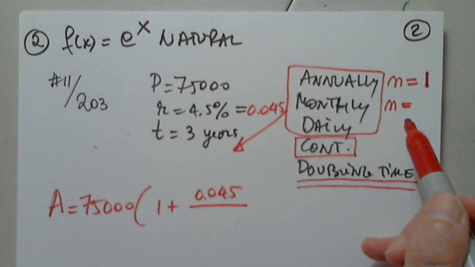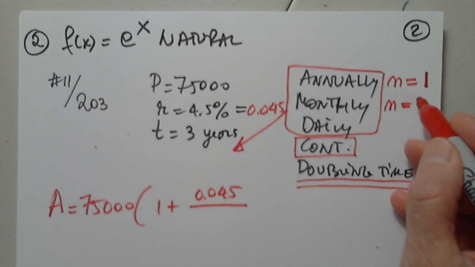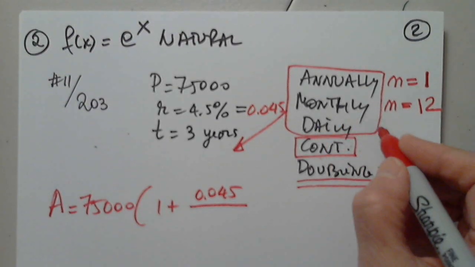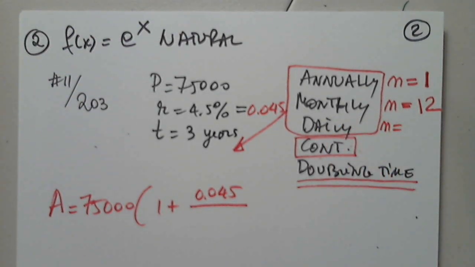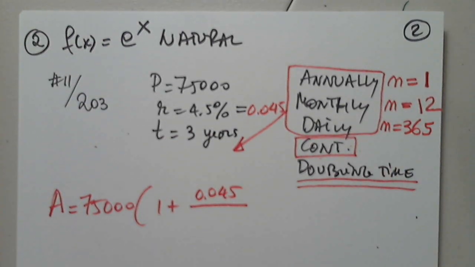How much is N for monthly? 12. Very good, awesome. How much is N for daily? 365. Yes, we normally use 365. Awesome. You know me, I'm not going to do this 3 times.